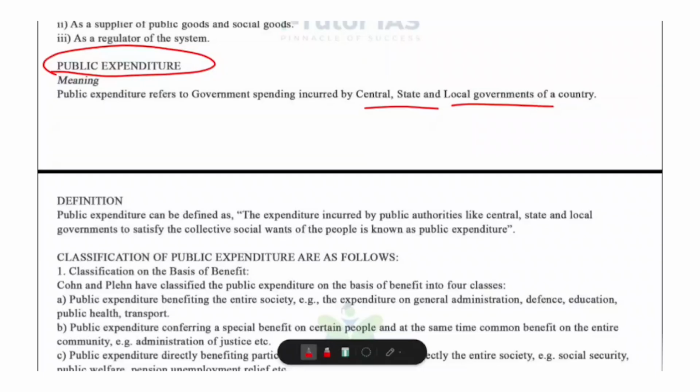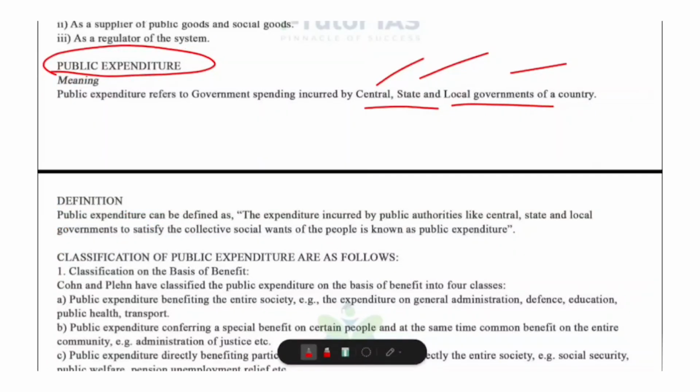So what is called public expenditure? All the expenses made by the central government, state government and local governments for the welfare and development of the people. The government spends on many things like building roads, bridges, dams, then paying salaries to teachers, police and doctors, running schools and hospitals, defense and security, welfare schemes like pensions and subsidies, etc. Okay, so what is public expenditure?